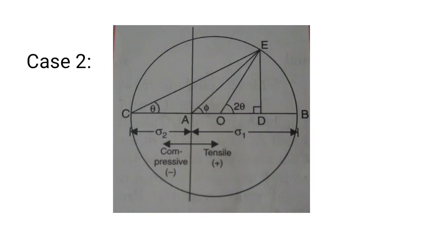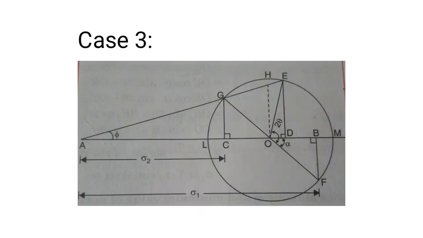In the second case, sigma 1 is the major tensile stress but sigma 2 is the minor compressive stress and theta is the same, the angle made by the oblique plane. For the third case, sigma 1 is the major tensile stress, sigma 2 is the minor tensile stress and theta is the angle made by the oblique plane. This is all for today's lecture.